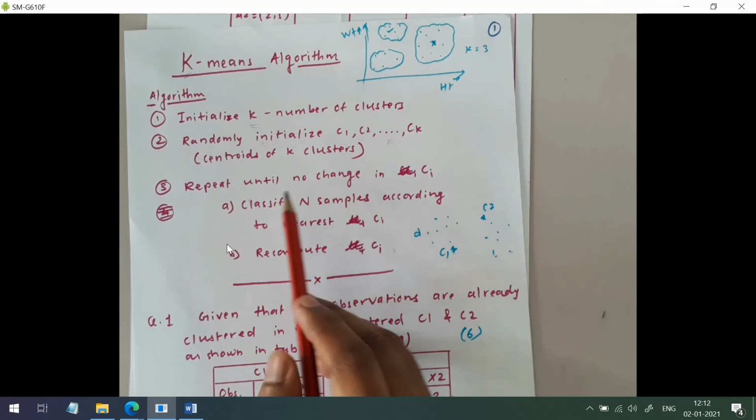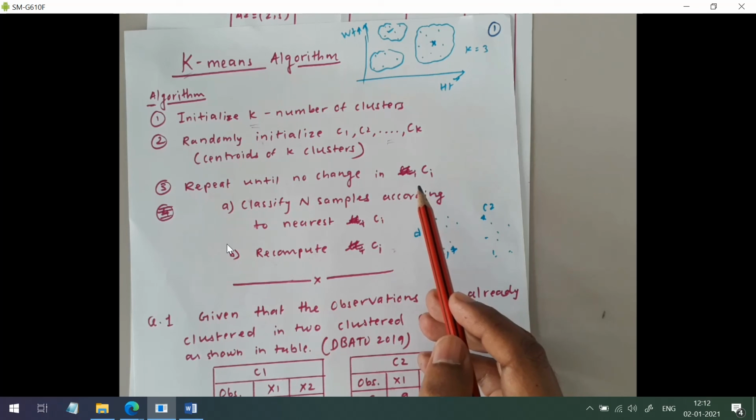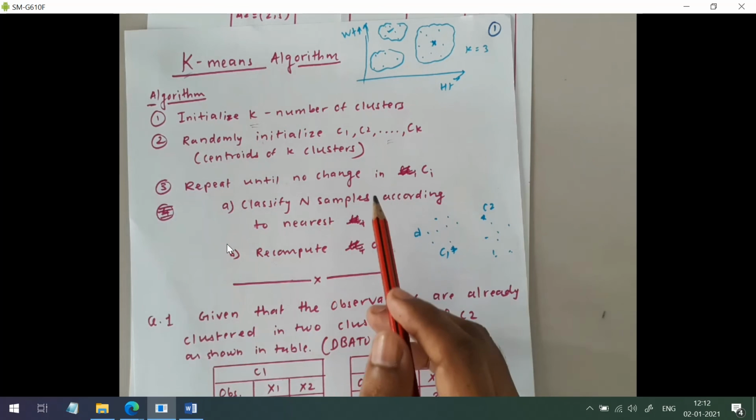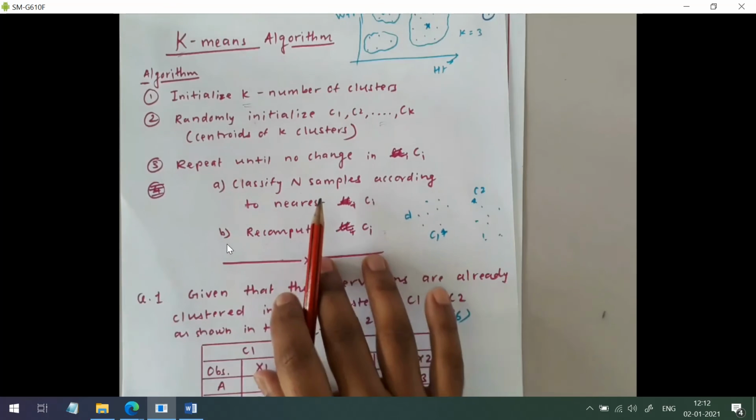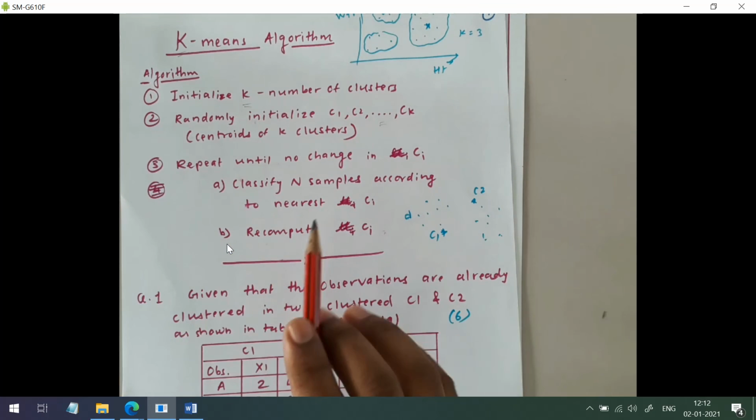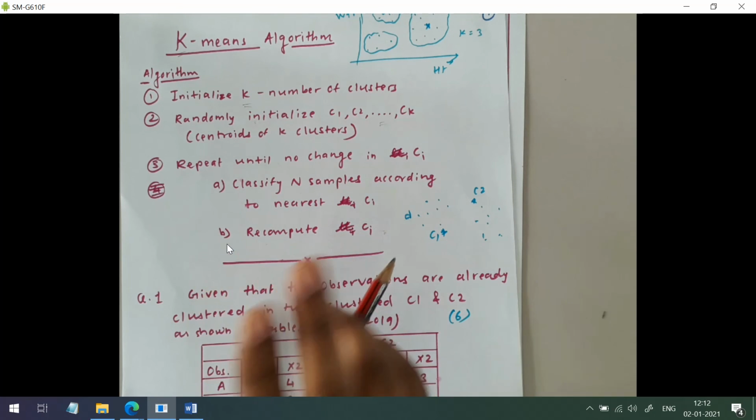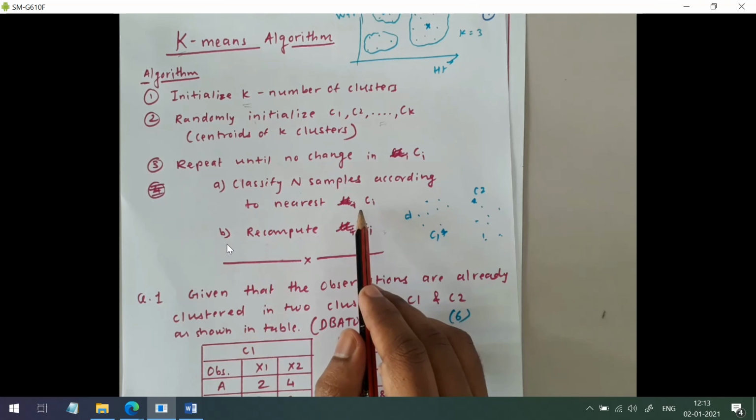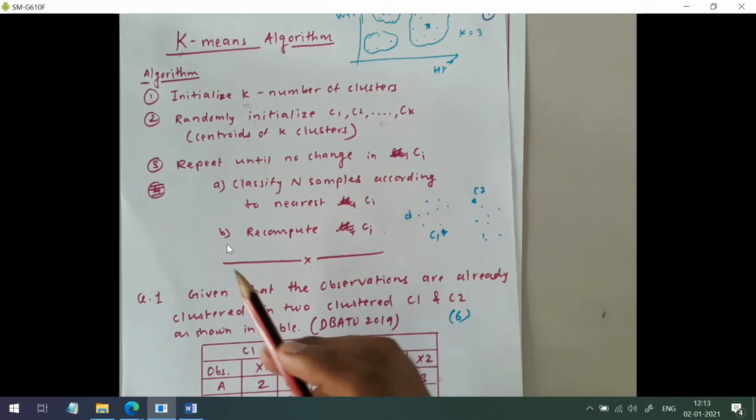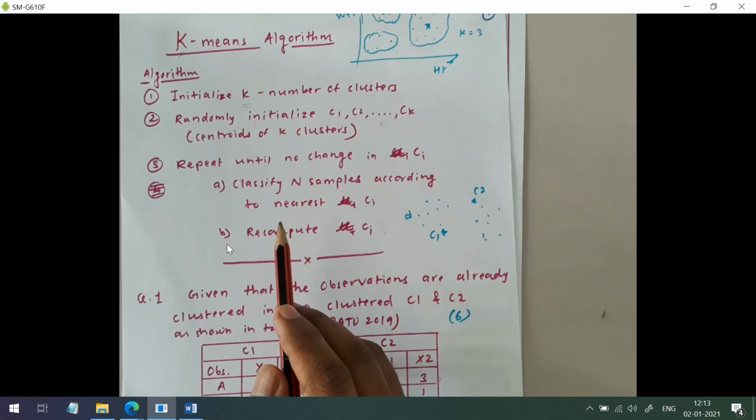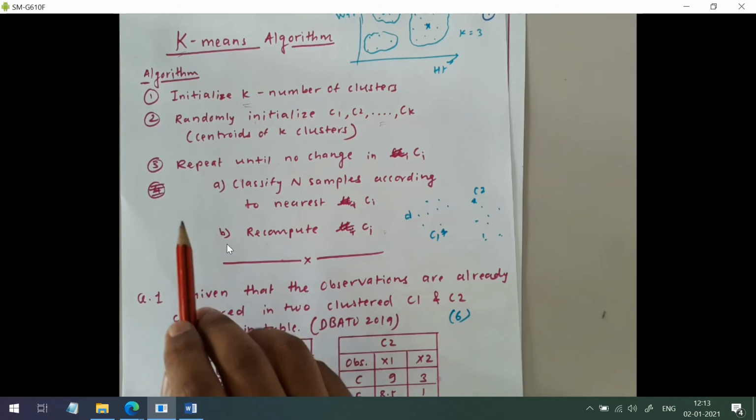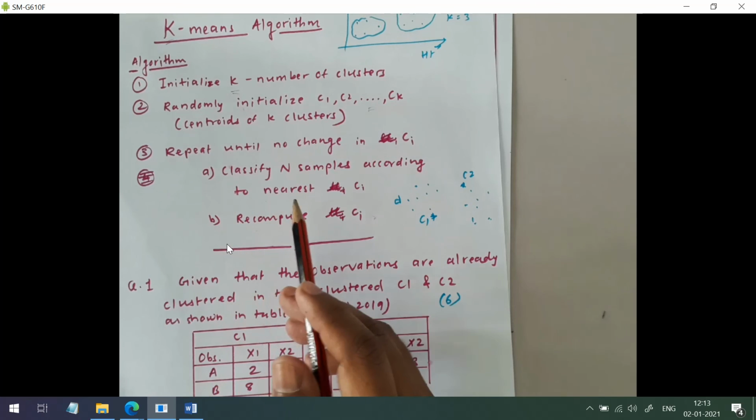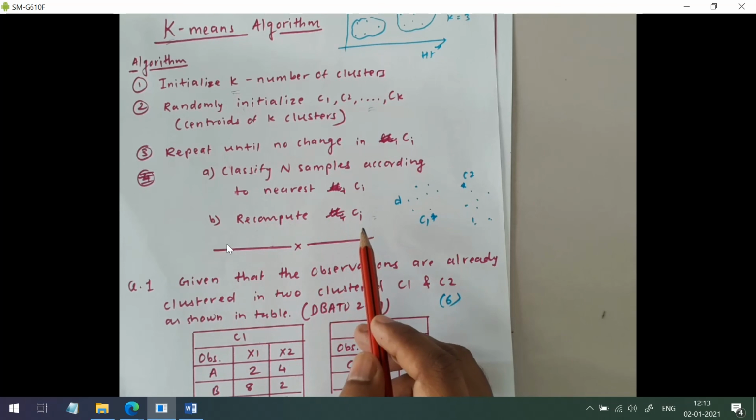Then repeat until there is no change in Ci. Okay, so we'll go iteration by iteration and we'll keep observing the clusters. Okay, and if there is no change in the clusters in consecutive iterations, we'll stop. Classify n samples according to nearest Ci. Okay, so we'll find the distance between data points and the centroid and we will assign that data point to the closest Ci, and as there is change in the cluster we have to recompute the centroid of that cluster.